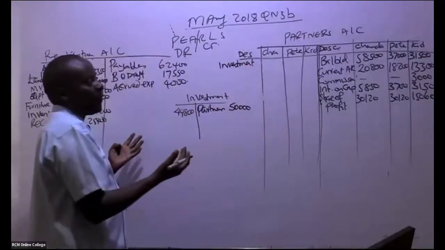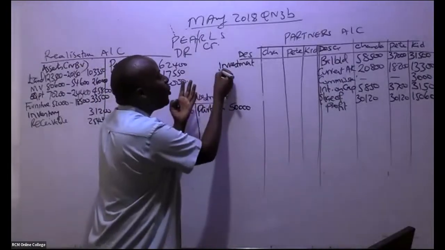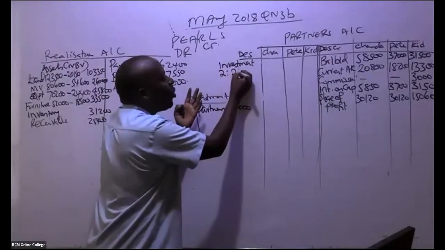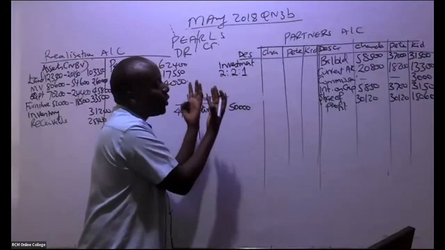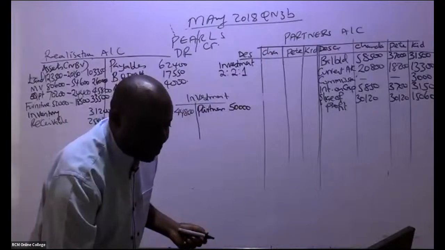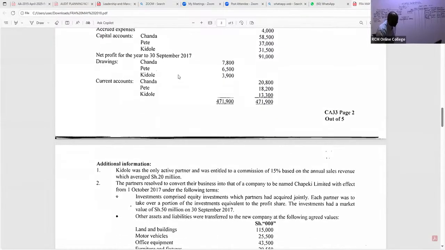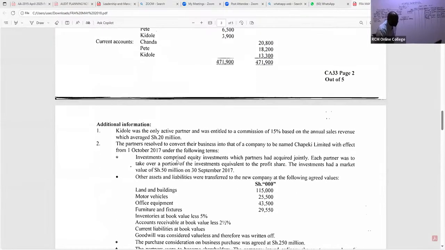Where do we take the difference? Remember these people have told us they are going to apportion it using their normal criteria of 2:2:1. They have told us investments comprised equity investments which partners had acquired jointly.